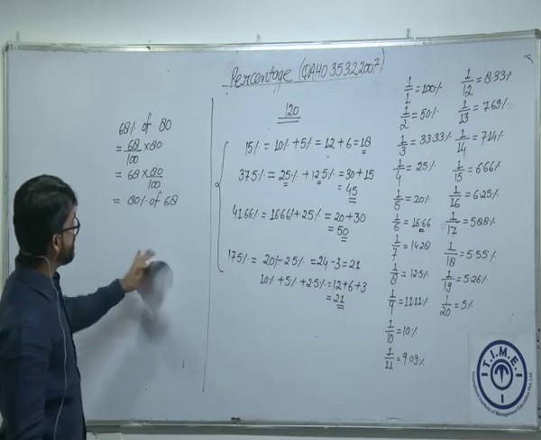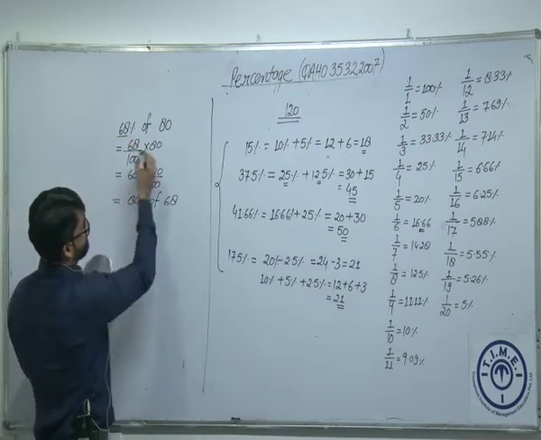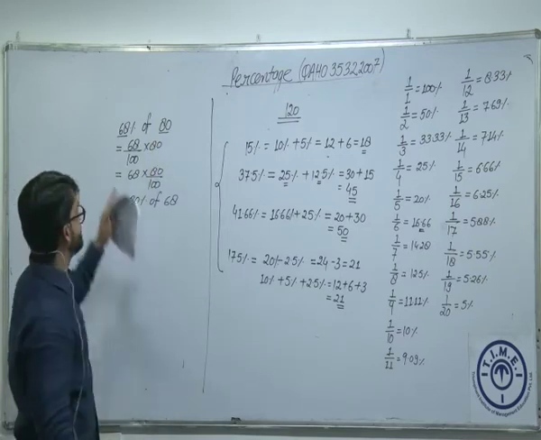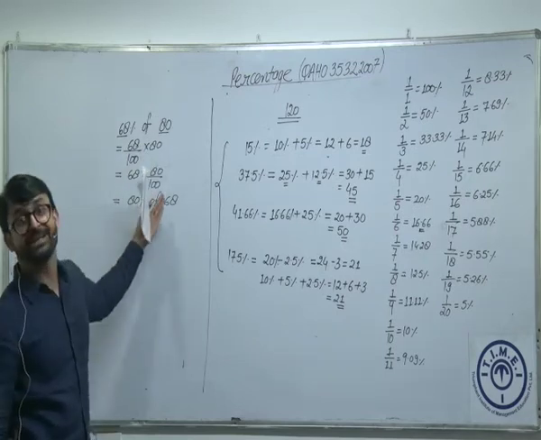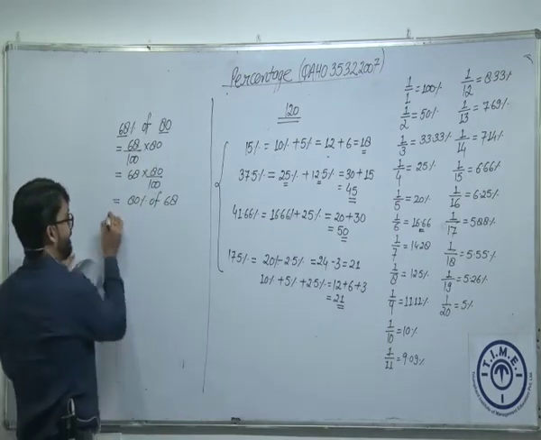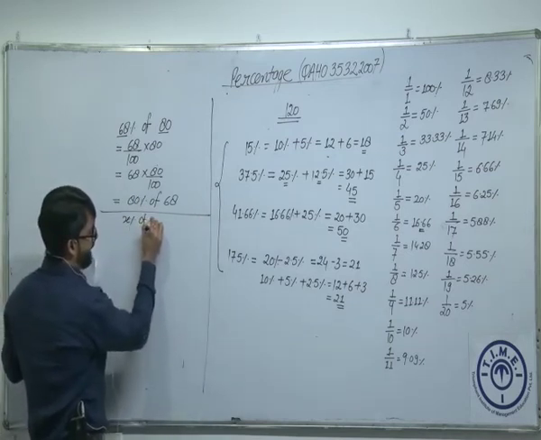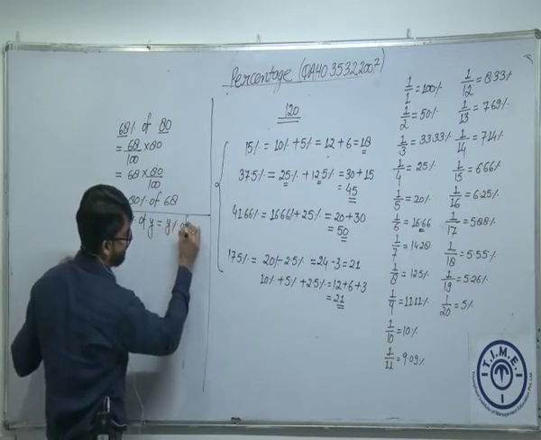So what exactly I want to convey from this, if I am not comfortable with calculating 68%, I might be comfortable with calculating 80% of the number. So 68% of 80 is as good as 80% of 68. We can directly say X percent of Y is Y percent of X.